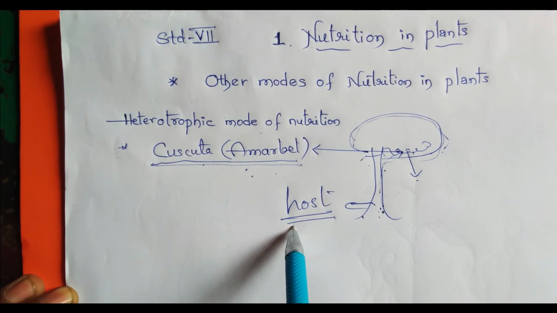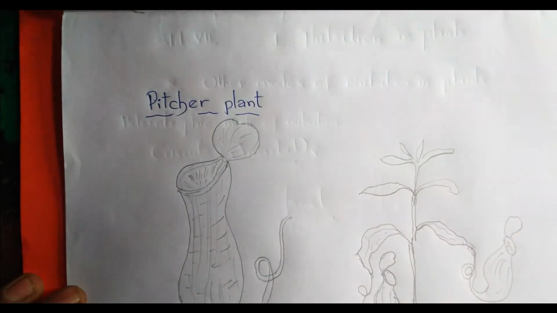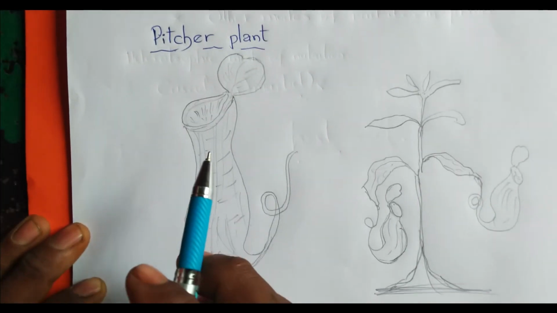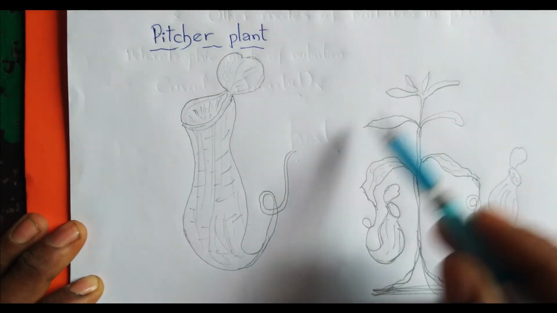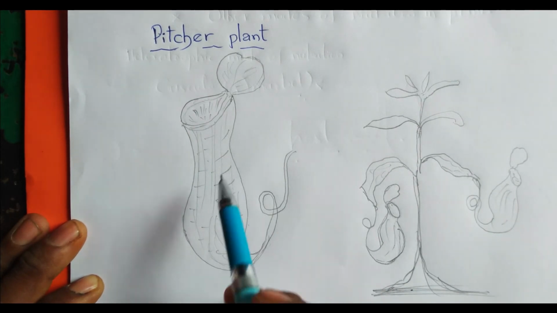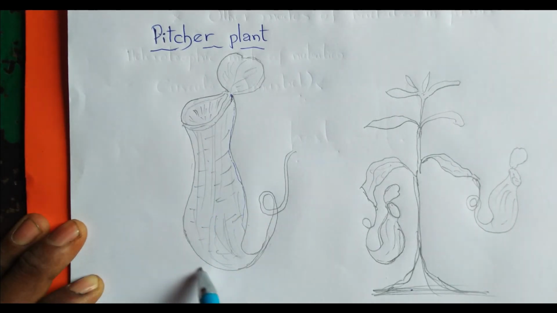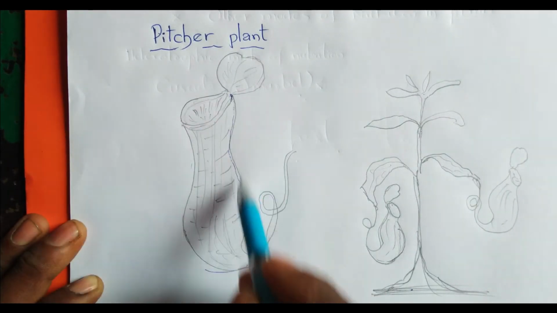Okay, next, one more plant: the pitcher plant. See here, pitcher means a jug-like structure. This part looks like a jug, no?